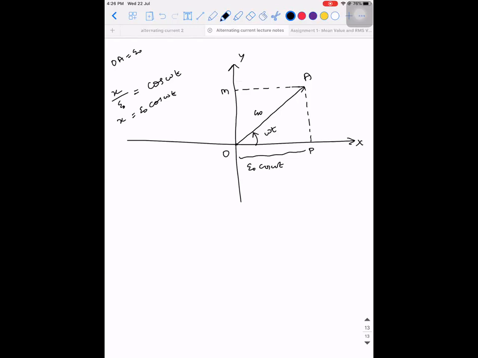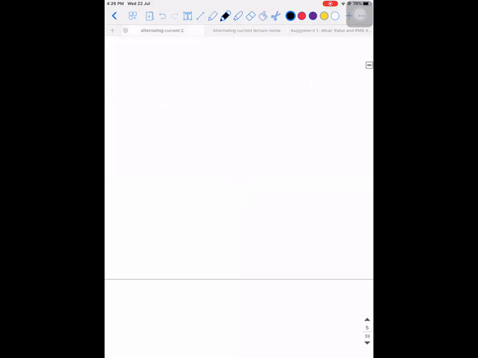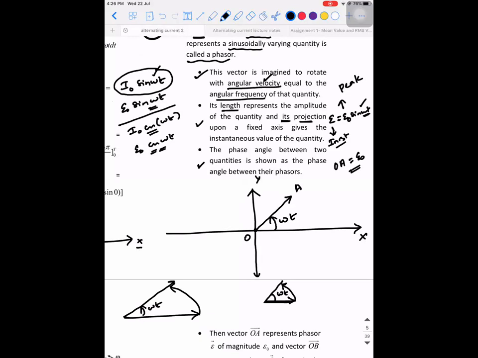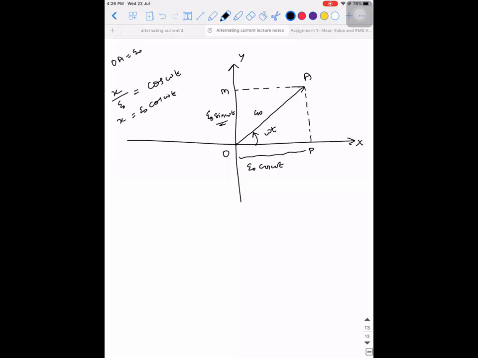Similarly, what will this distance be? It will be E naught sine omega t. So E naught sine omega t represents what? The instantaneous value. That is what they have given in this point. Observe it clearly. So the projection gives the instantaneous value of the quantity. Every parameter has instantaneous quantities that you can define either in terms of sine or cos.